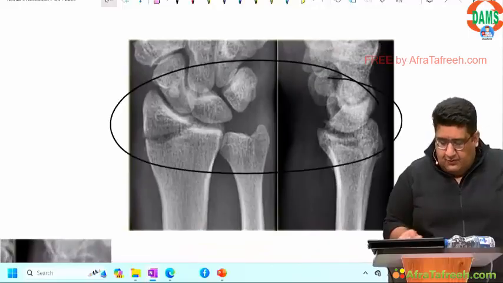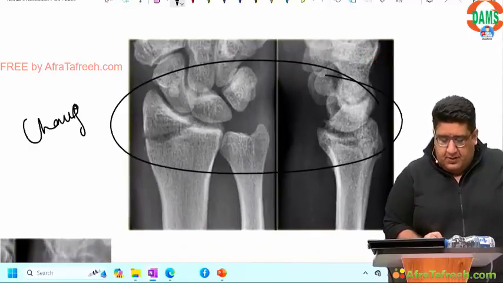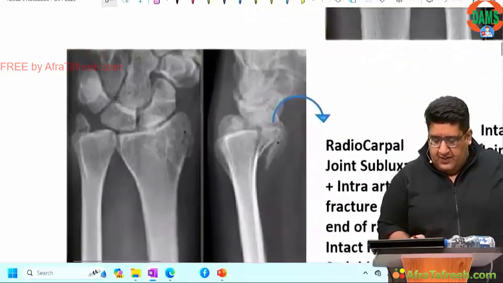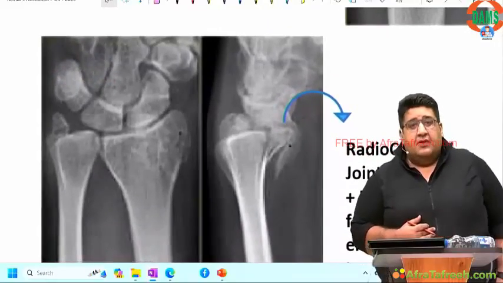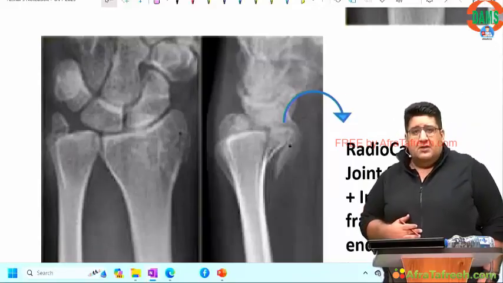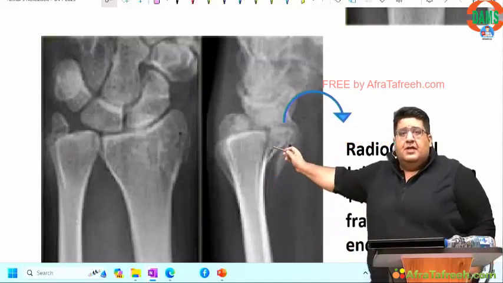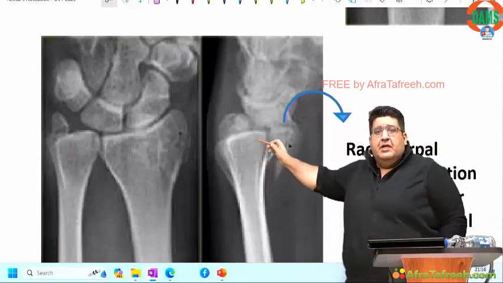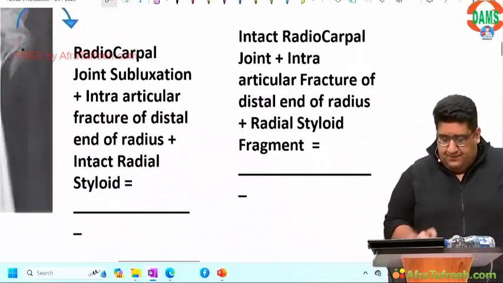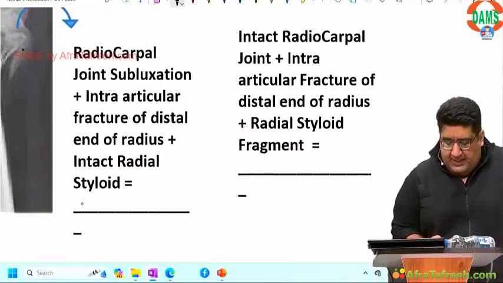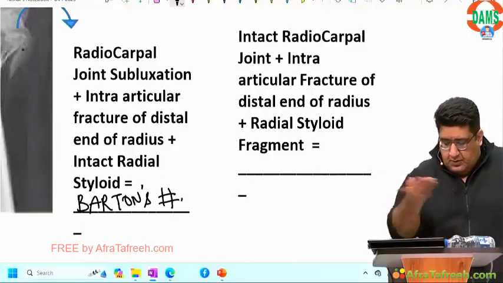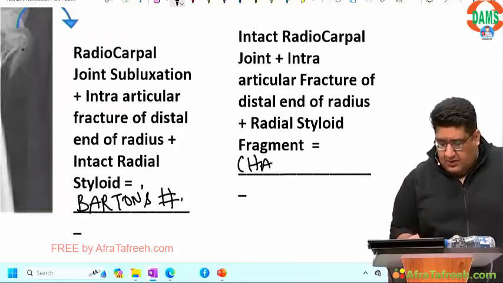This is Chauffeur's fracture. Chauffeur's fracture, Hutchinson fracture, backfire fracture. What is this? Revision चल रहा है. What is this? This is Barton. Why? Intra-articular, distal end of radius, extending into joint with radioscaphoid joint subluxation. कहने का मतलब ये है that intact radial styloid means Barton's fracture. Broken radial styloid means Chauffeur's fracture.